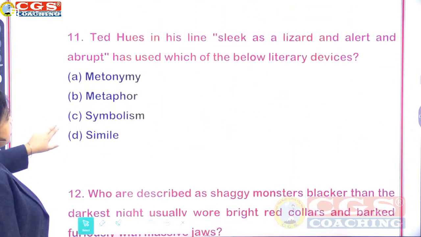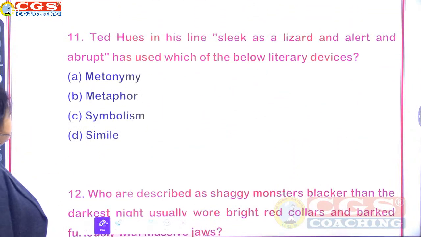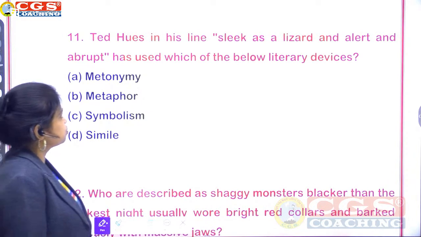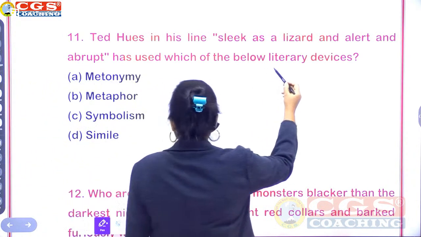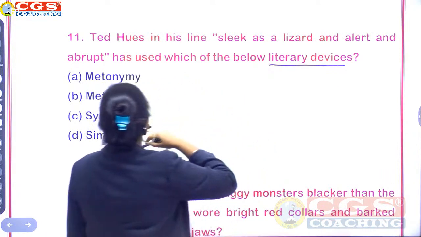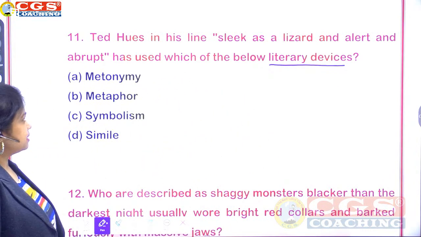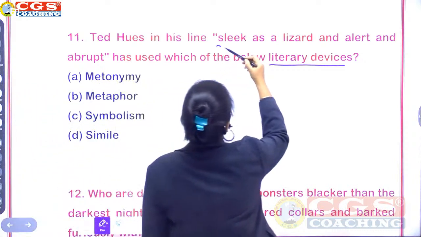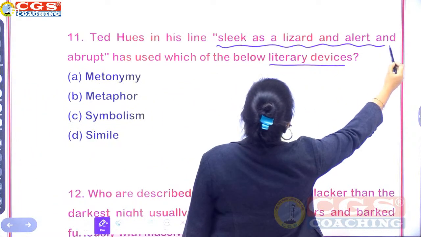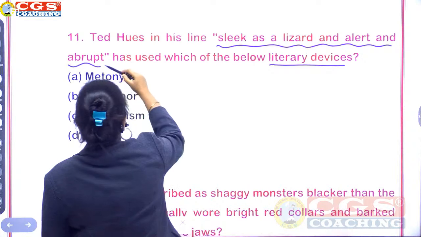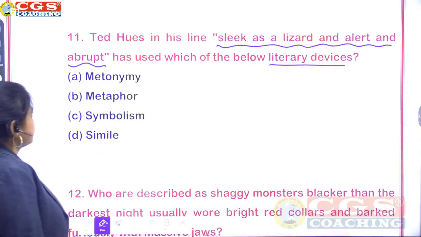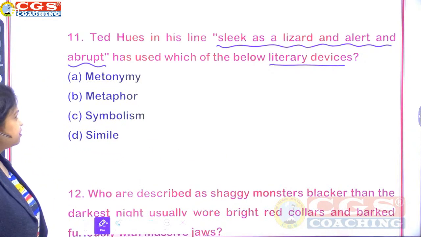Ted in his line, sleek as a lizard and alert and abrupt, has used which of the below literary devices? Metonymy, metaphor, symbolism, or simile. Your line is sleek as a lizard and alert and abrupt. Identify the literary device.